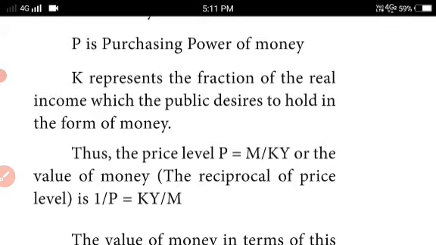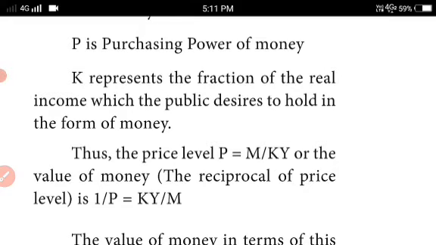Thus the price level equals M divided by KY, or the value of money, which is the reciprocal of price: 1/P = KY/M.